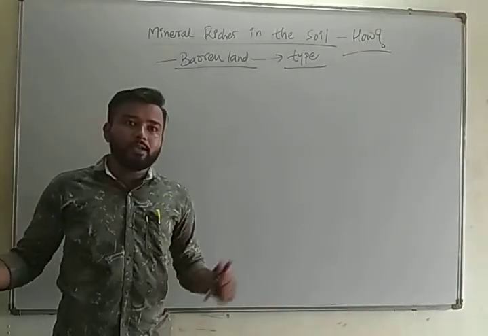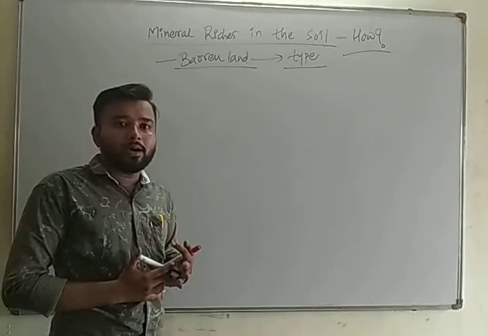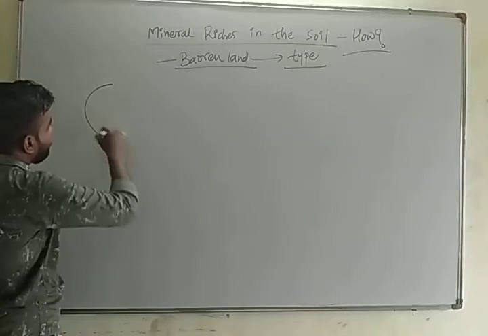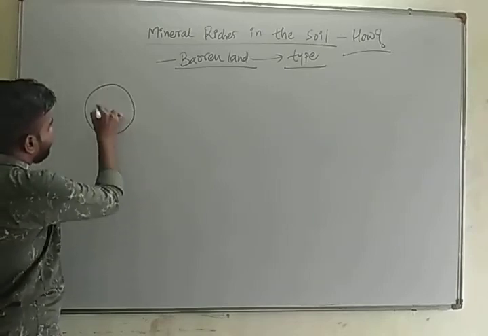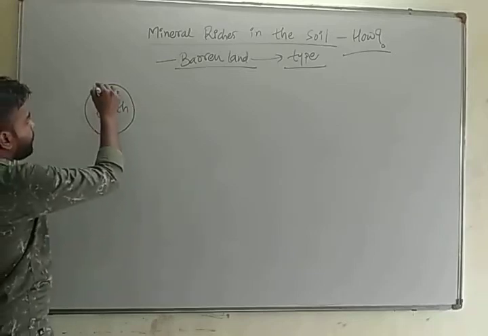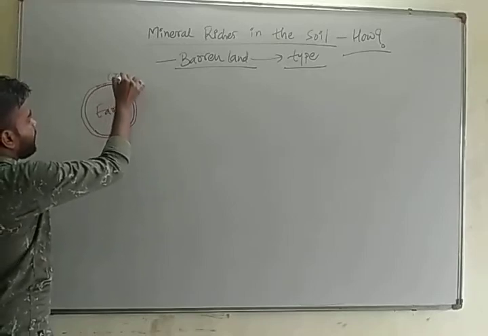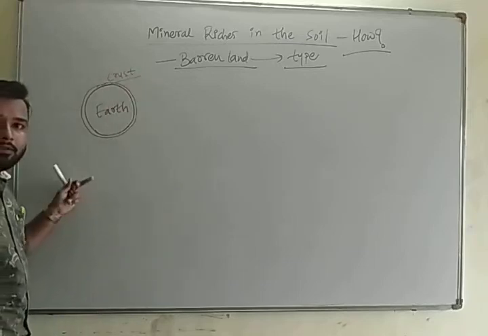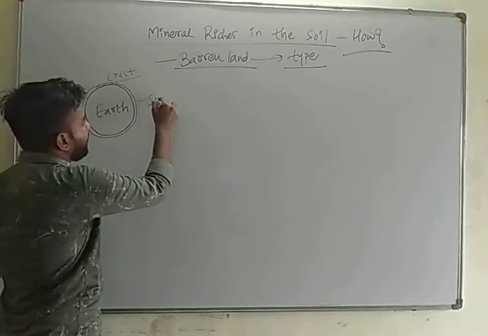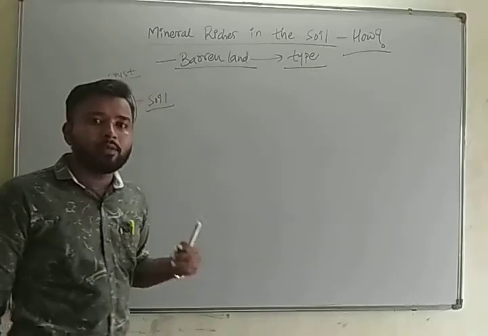How is this soil we see around us formed, or how did the formation of soil occur on our earth, our planet? So what is soil? First of all, this is our planet earth. The topmost layer, which we call the crust, we talked about this when we started this chapter. So this crust is what we call soil. So how is this soil formed?